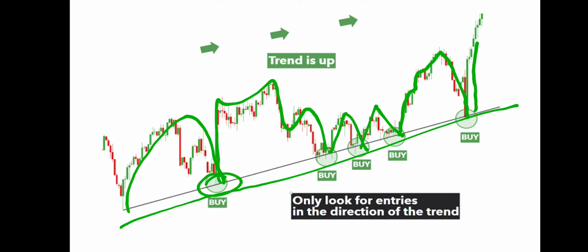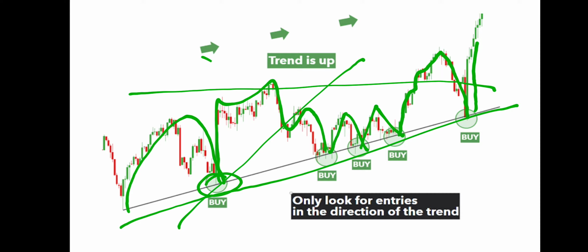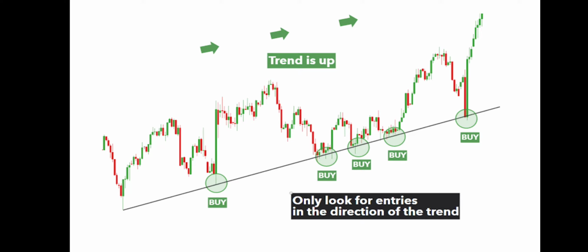Support is drawn in many ways. You can draw it in a horizontal way, or you can draw it as a trend line. It depends on the stock structure, which type of structure forms in a particular stock. We draw the support and resistance according to that. So you should know how to draw it and how it works.